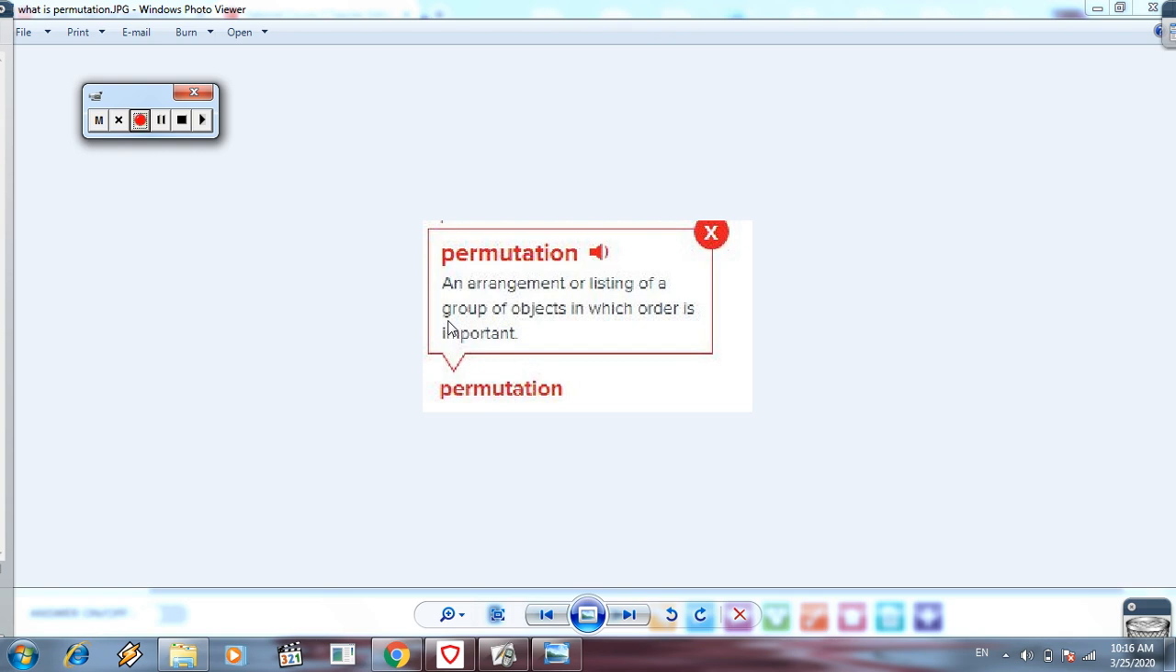Today, inshallah, we are going to talk about permutation. First of all, what is the permutation? What is the meaning of that word? This is a new vocabulary. Permutation means an arrangement or listing of a group of objects in which order is important. What do you mean by that?